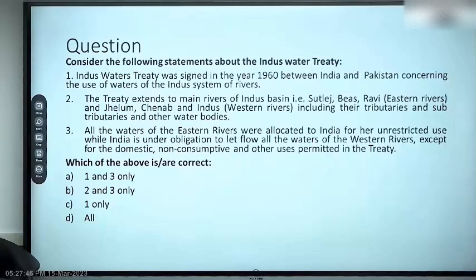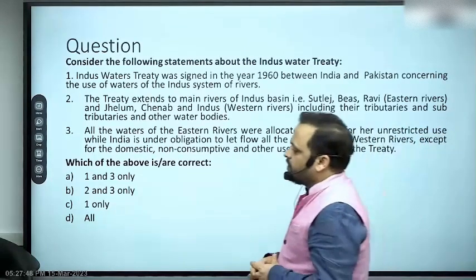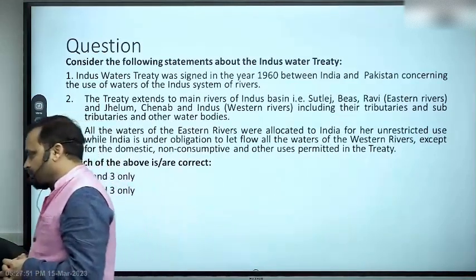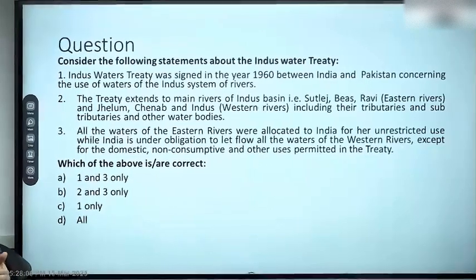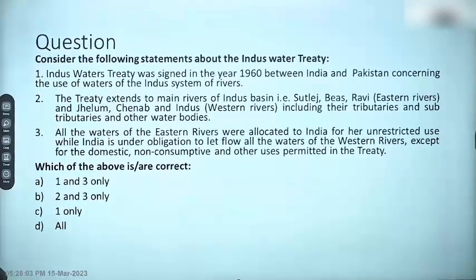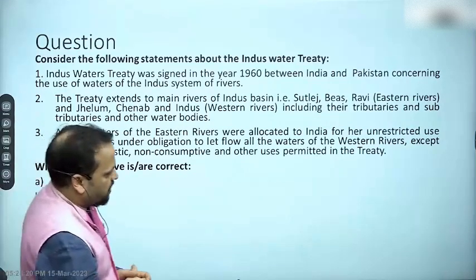All right, the Indus Water Treaty was signed in the year 1960 between India and Pakistan concerning the use of waters of the Indus system of rivers. The treaty extends to main rivers of the Indus basin, that is Satluj, Beas, Ravi, which are eastern rivers, Jhelum, Chenab and Indus, which are western rivers, including their tributaries and sub-tributaries and other water bodies. And the third is, all the waters of the eastern rivers were allocated to India for her unrestricted use, while India is under obligation to let flow all the waters of the western rivers except for the domestic, non-consumptive and other uses permitted in the treaty.